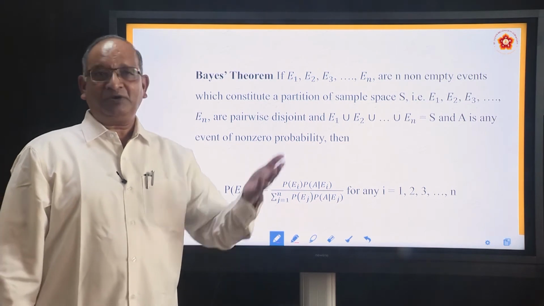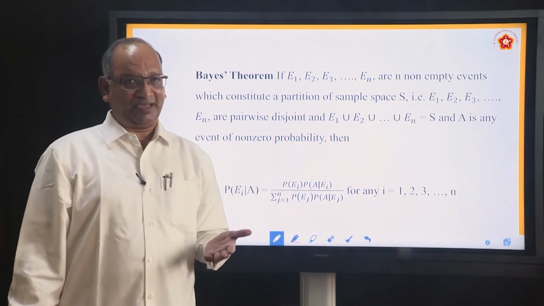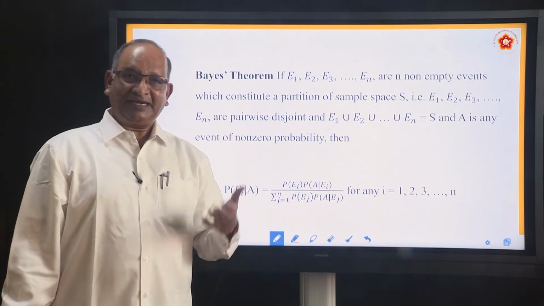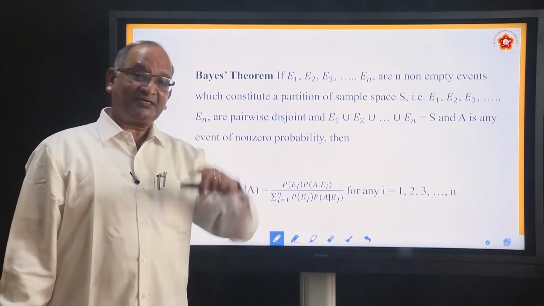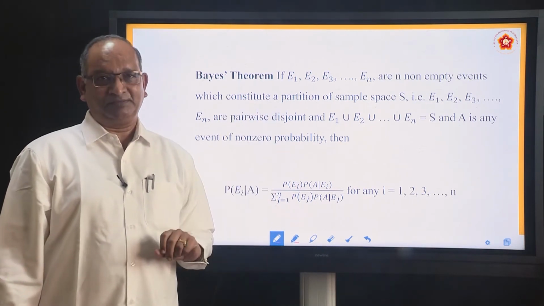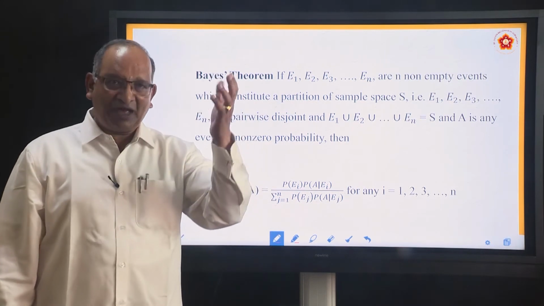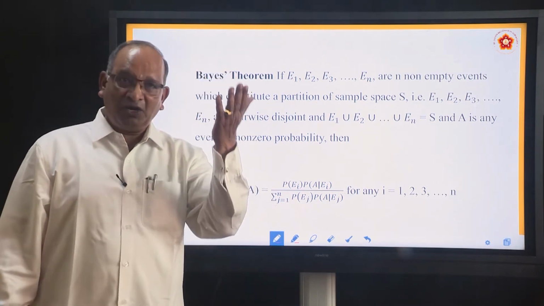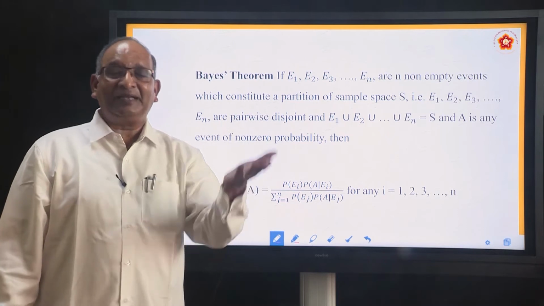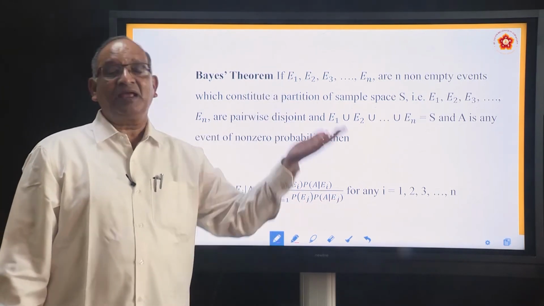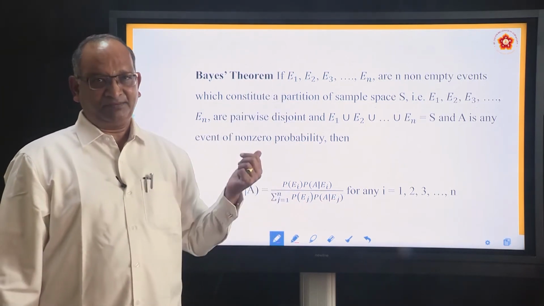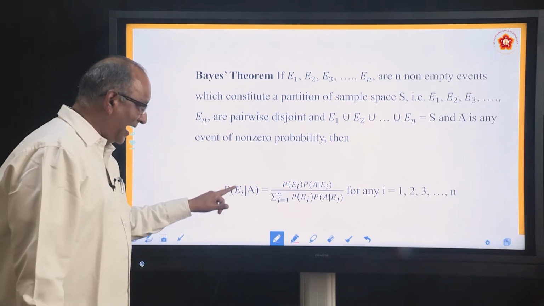You have found out what is the probability of A. Now he is saying, just go back to the example of balls. You have picked up a red ball. We want to find out what is the probability that it is from either the first bag or the second bag. So that's why it is EI by A.